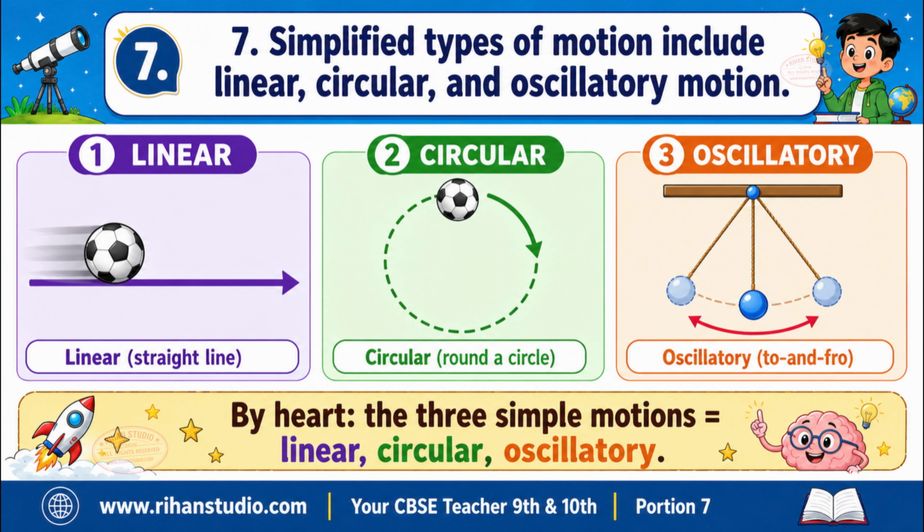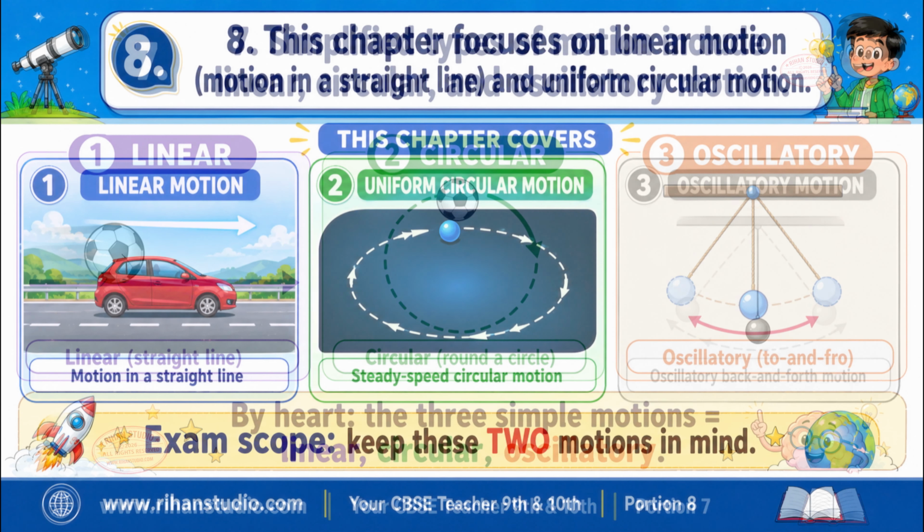Simplified types of motion include linear, circular, and oscillatory motion. There are three basic simple motions you should know by name. Linear, along a straight line. Circular, round a circle. And oscillatory, to and fro, like a swing or pendulum. By heart, the three simple motions are linear, circular, oscillatory.